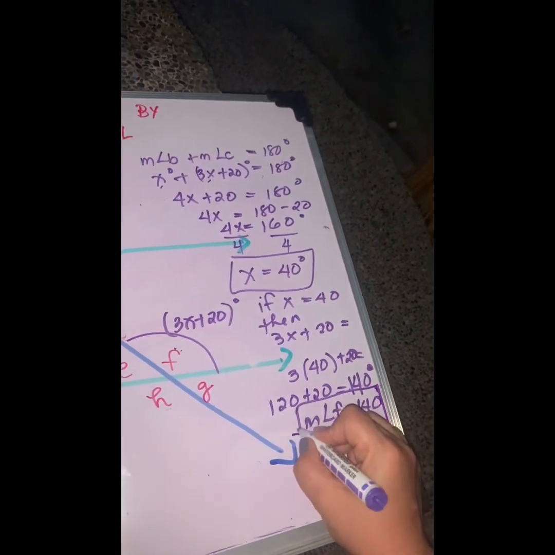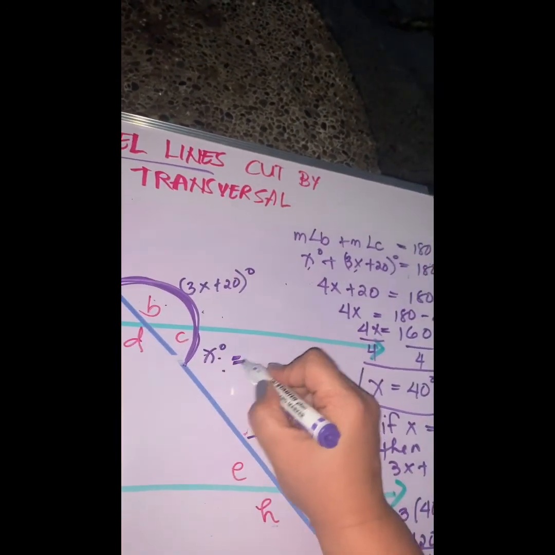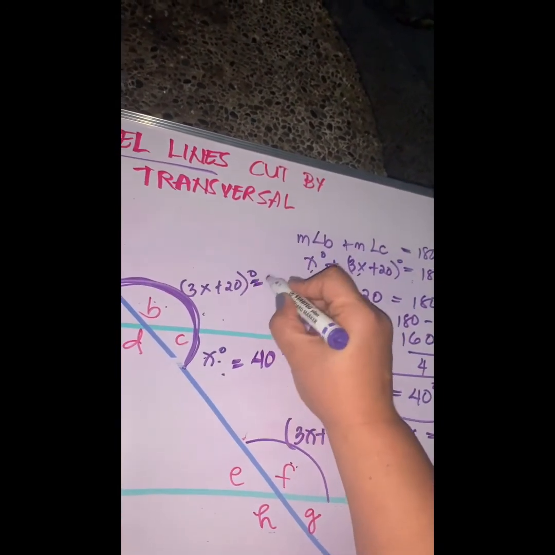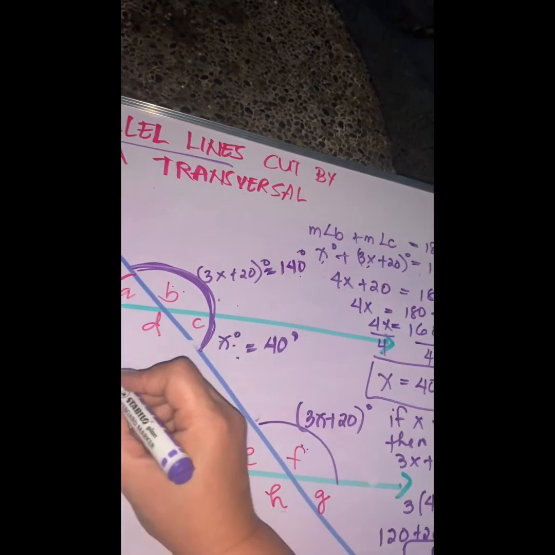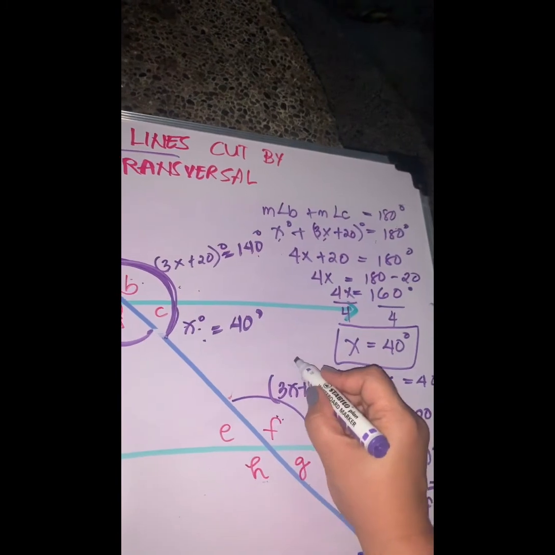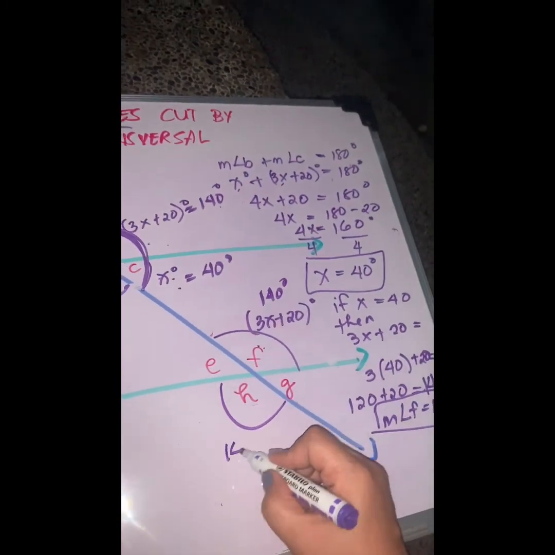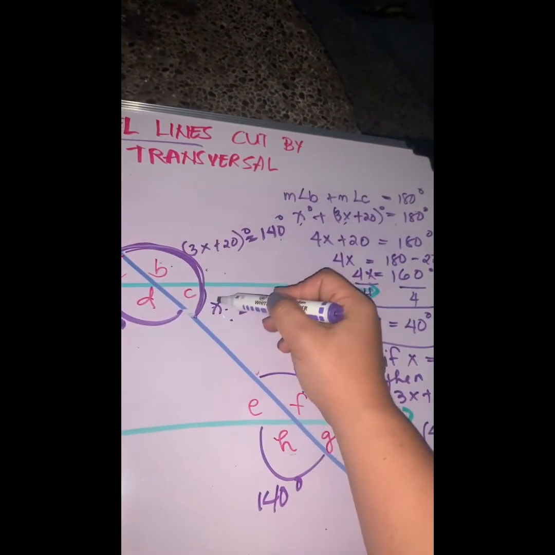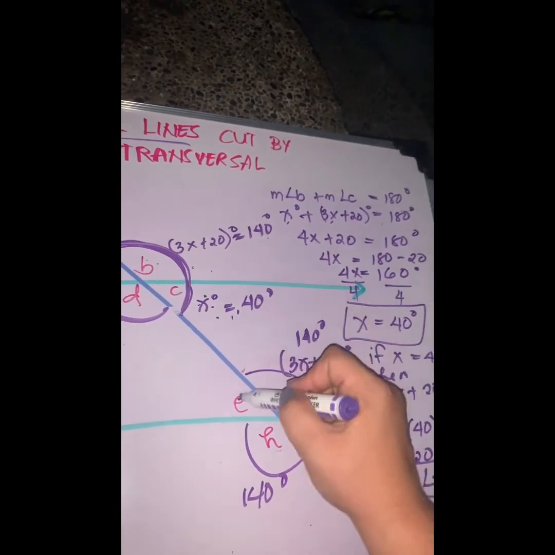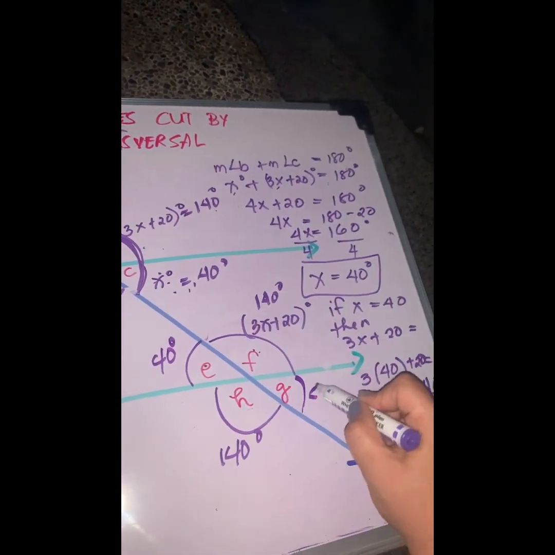Okay, these two are important. This is 40. This is 40. This is 140. This will be 140 also. This is 140. This is 140. This and this are equal, alternate interior. So this will be 40. And this would also be 40.